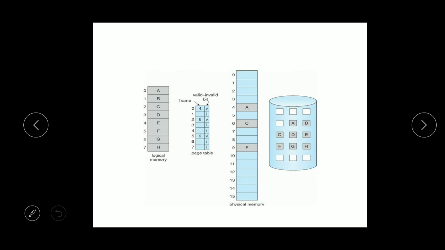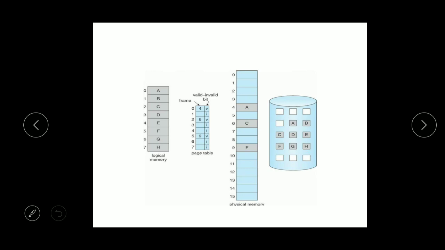As you can observe in this diagram, the logical memory has multiple pages ranging from A to H, and there is a page table with a valid and invalid bit field along with the frame number. So this page table comprises two fields: the first field is the frame number and the second field represents the valid and invalid bit. V stands for valid and I stands for invalid.